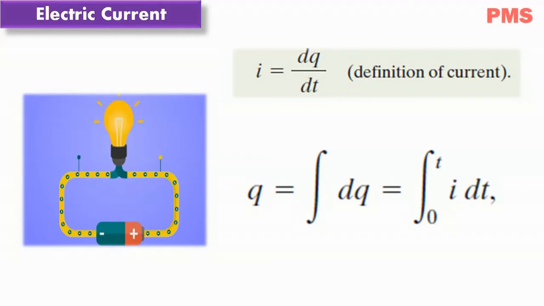We can find the charge that passes through the plane in a time interval extending from 0 to t by the integral. q equals the integral of dq, so with the initial and final times 0 and t, q equals the integral from 0 to t of I dt, in which the current I may vary with time.